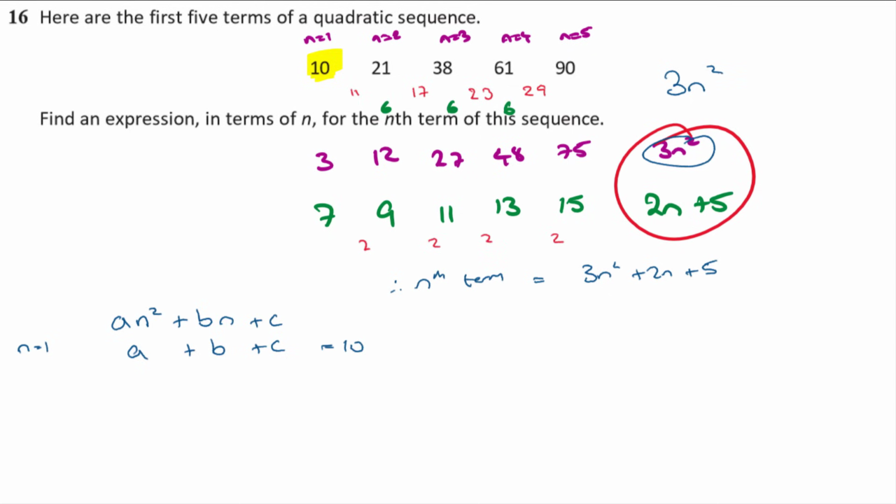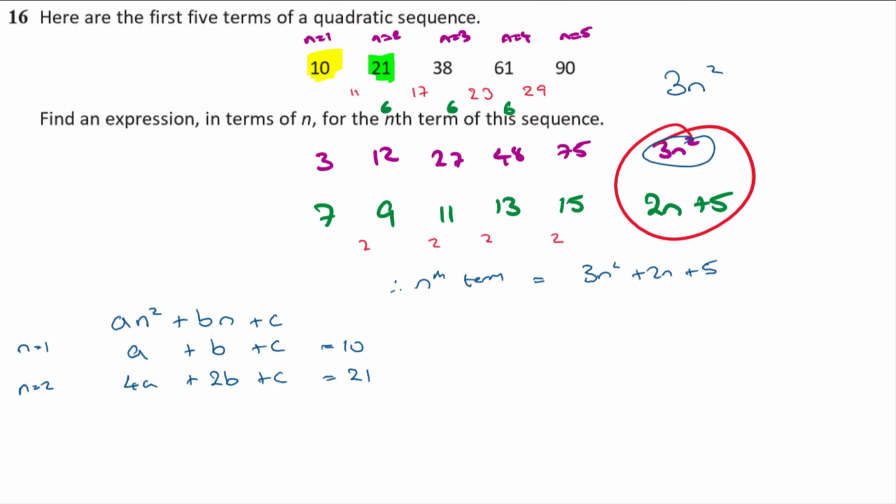Now when n is 2, then an squared, take n, 2, and square it, 4. I'm going to get 4a plus bn, which is 2b, plus c. That is equal to my second term. That is equal to 21.